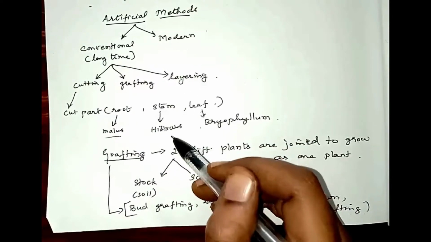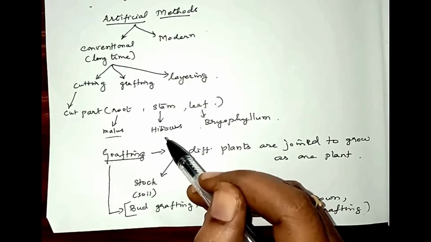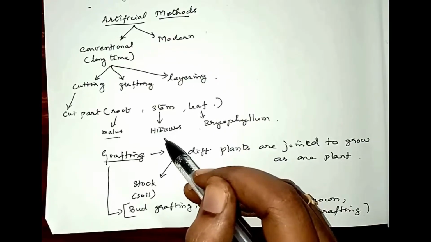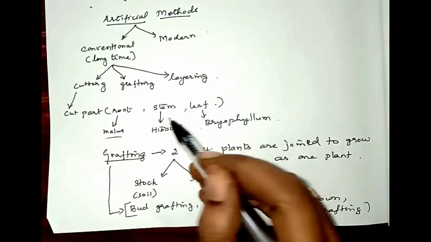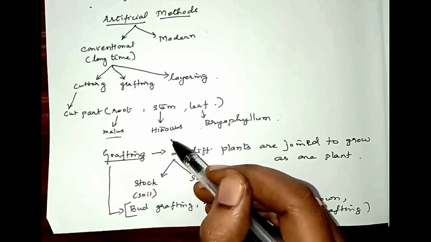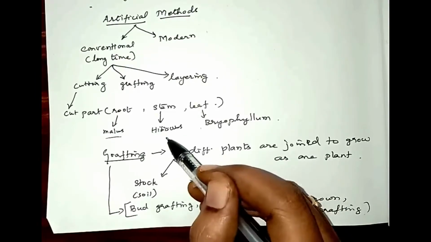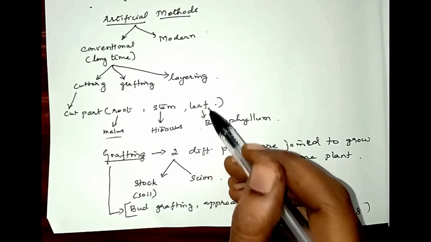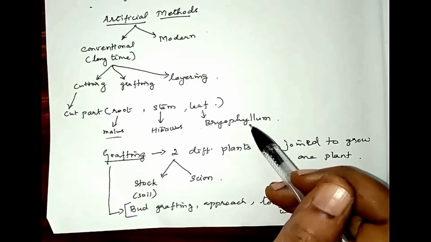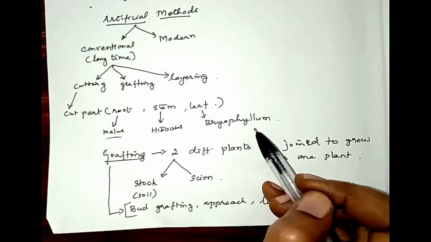Similarly, in stem cutting, by cutting the stem of the plant and placing it in a suitable medium for growth, it can develop into a new plant. Stem cutting examples you can give: hibiscus, bougainvillea, moringa. Moringa is nothing but the common murunga maram. And leaf cutting is done, as we have seen already, in Bryophyllum, that is Kattipota kuttipodam.